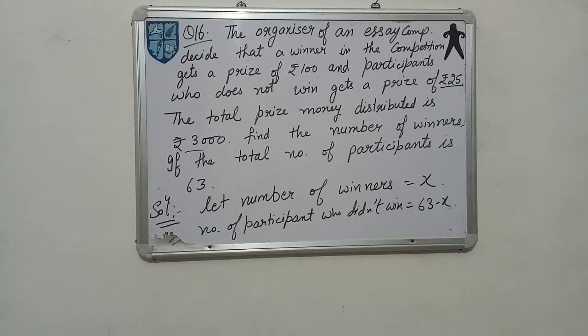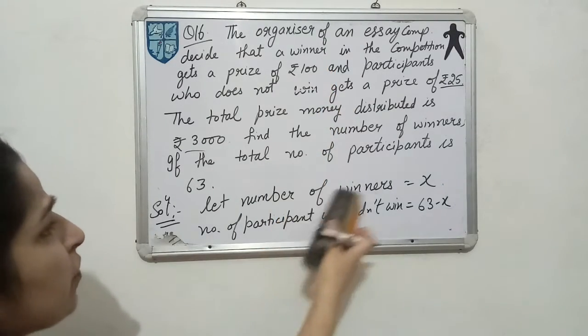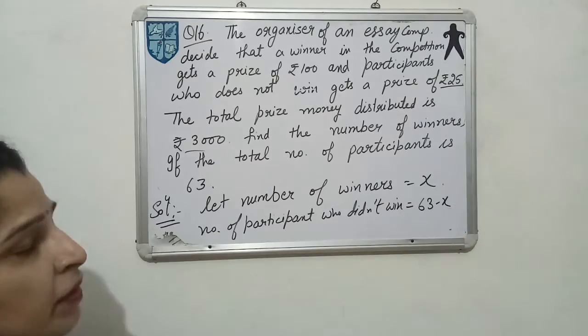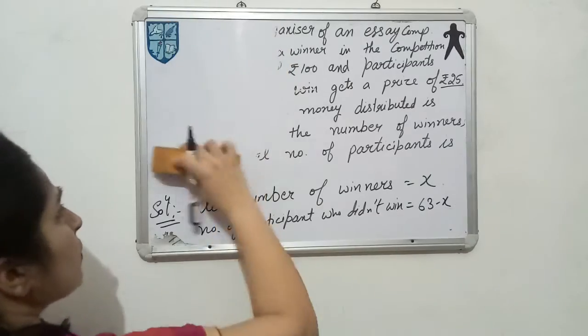Now you have to write the total money given to the winners. They have told you, for one winner they will give a prize of ₹100. So if the winners are X, the total money given should be 100 into X. Just erase this part first.